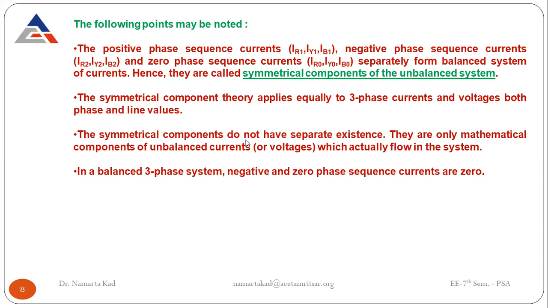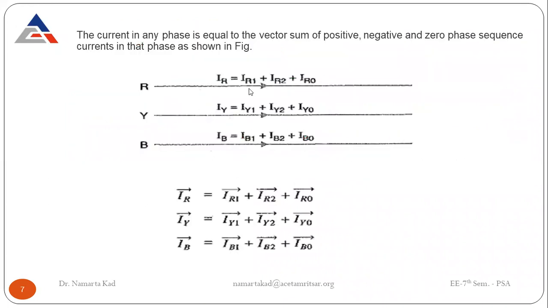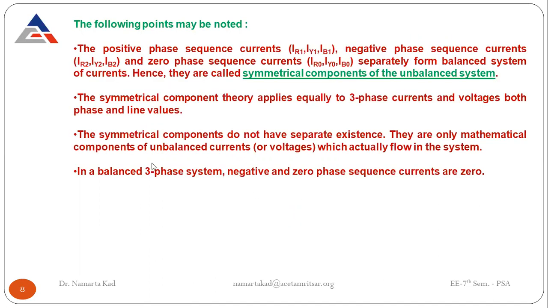The symmetrical components do not have separate existence. Together they give rise to the current flowing in any particular phase. They don't have their separate identity. The vector sum of the components gives rise to the net current. The symmetrical components do not have separate existence. They are only mathematical components of unbalanced currents which actually flow in the system.